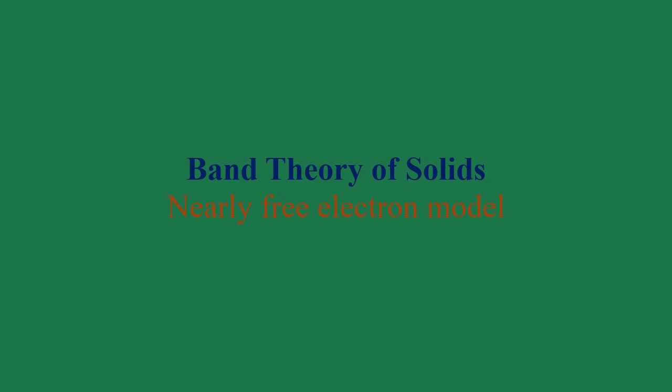Hello. So far, our discussion on metals was based on the free electron model. The free electron model of metals gives us good insight into the heat capacity, thermal conductivity, electrical conductivity, then the magnetic susceptibility, etc. But this model fails to explain the distinction between metals, semiconductors, and insulators.